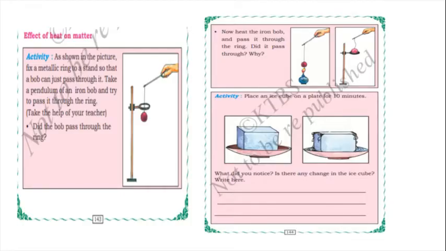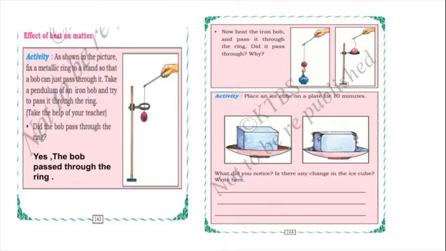Here you can observe, children, that the iron bob passes. Yes. So did the bob pass through the ring, children? Yes. The bob passed through the ring, as shown in the picture.